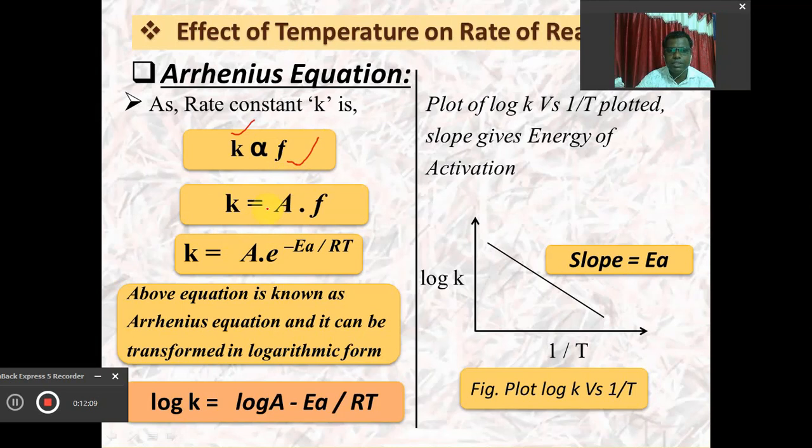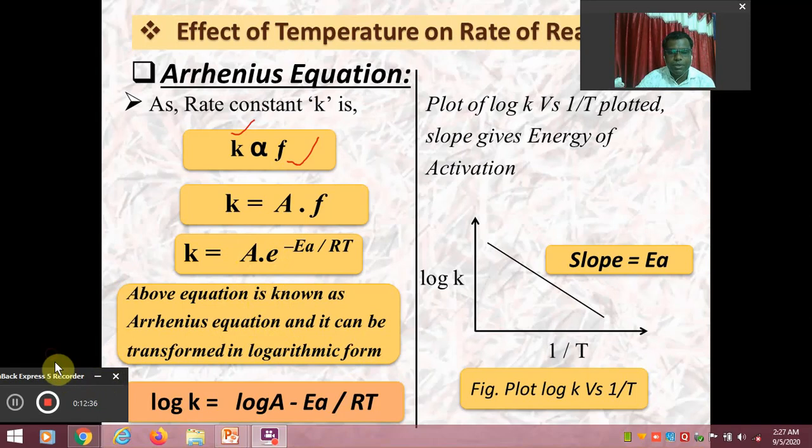We have taken this A as a constant, so we get the equation K equals A times the fraction of molecules converting into activated molecules, and this fraction F is given by e raised to minus E upon RT. So this equation is known as the Arrhenius equation in exponential form, and it can be transformed into the logarithmic form.